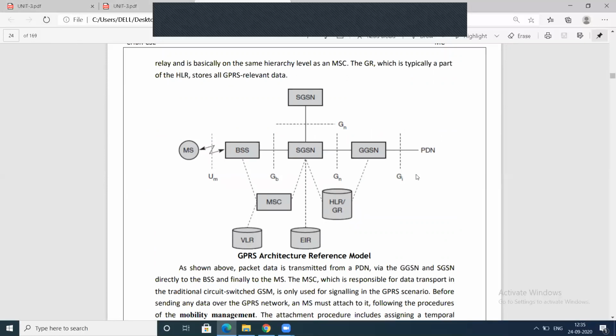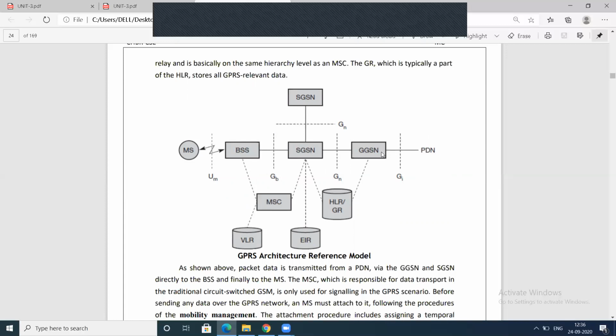I told you about this in yesterday's class and in the last revision class. This diagram shows the transmission from the public data network to the mobile station. This happens through GGSN, SGSN, BSS to MS. Every point has one role.